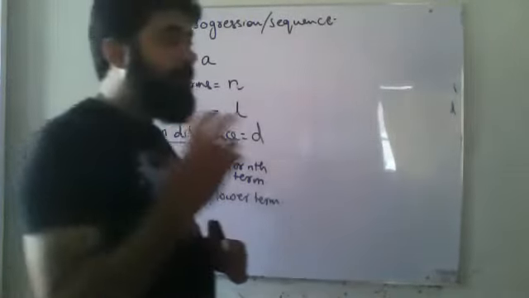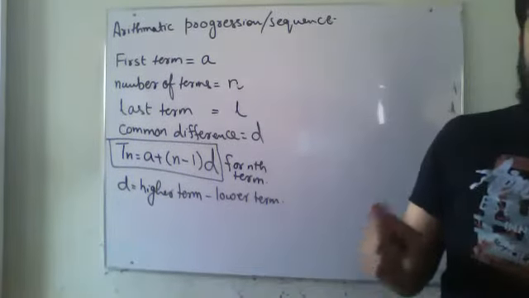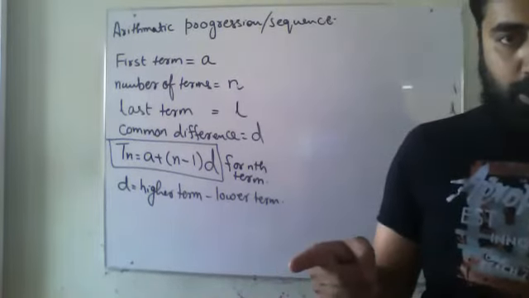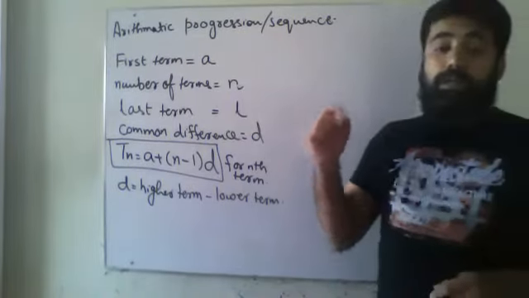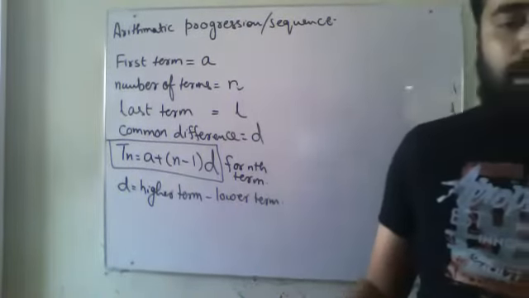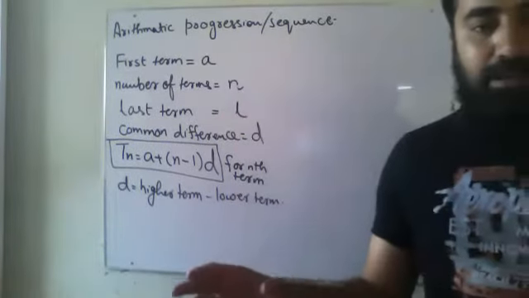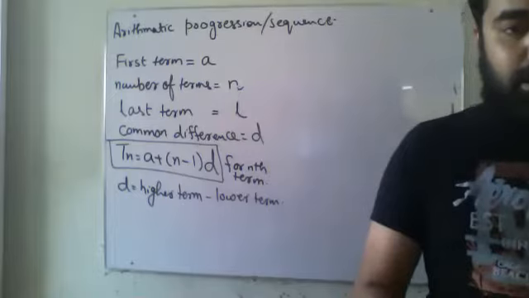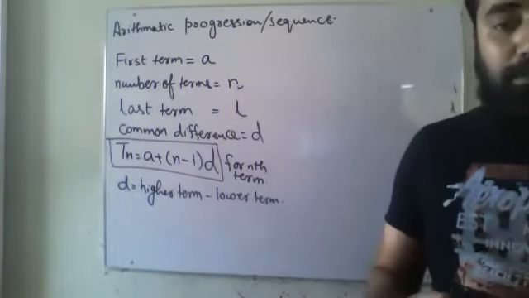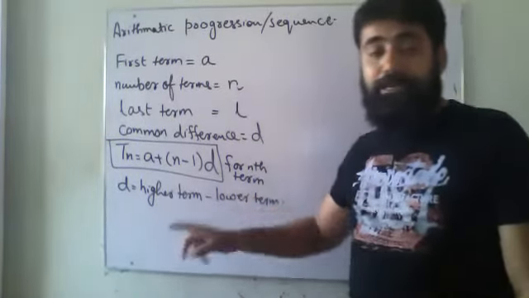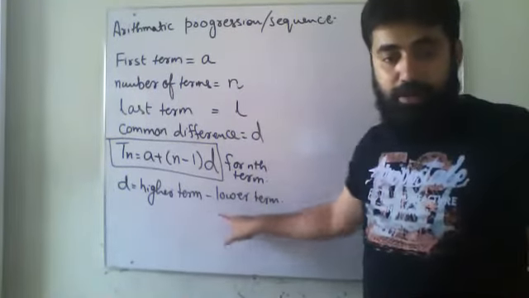Now it doesn't mean that if I have written 5 and 4, higher term minus lower term, I am talking about the number written there. I am talking about the term number. The second term is the higher term than the first term. Whatever is the number written over there, that is not my concern. My concern is that the second term is higher than the first one. Or the seventh term is lower than the eighth term. When I'm saying higher term minus lower term, I'm talking about the term number over here.